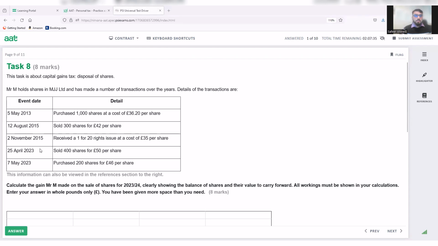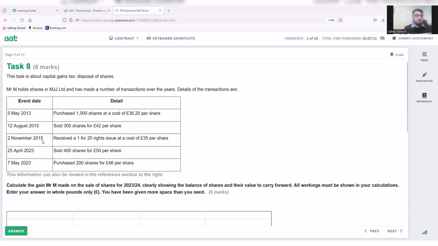So in this question, we've been given a situation. Mr. M holds shares in MJJ Limited and has made a number of transactions over the years. Details of the transactions are this. On 5th of May 2013, purchased 1,000 shares at a cost of 36.20 per share. On 12th of August 2015, sold 300 shares for 42.